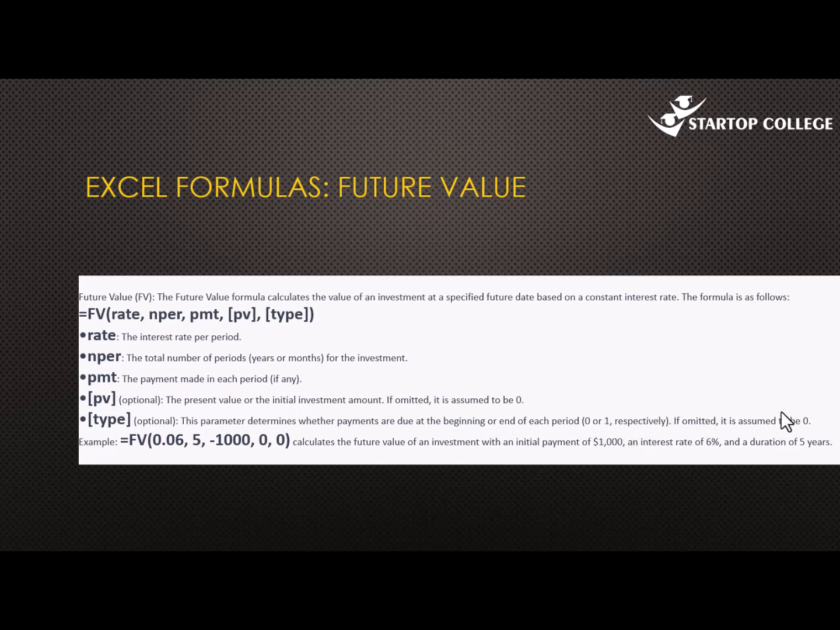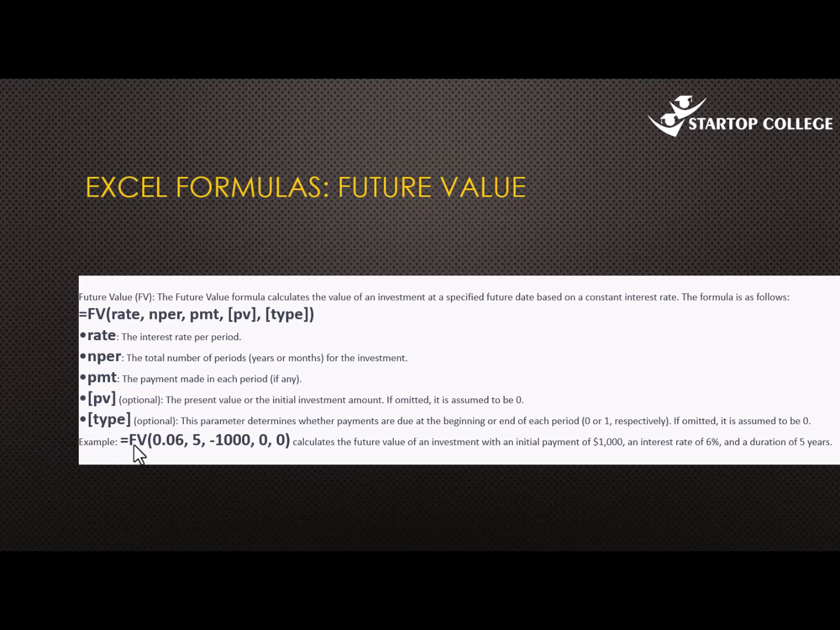If omitted, it is assumed to be 0. So we have different types of cash flows. Cash flows are either at the beginning of the period or at the end of the period. So if you are going to get the payments at the beginning of the period, that means we are going to type in 1. If it's at the end of the period, it's 0. You can type in 0 or leave it blank. We are going to see it practically.